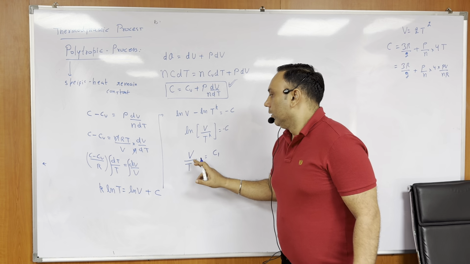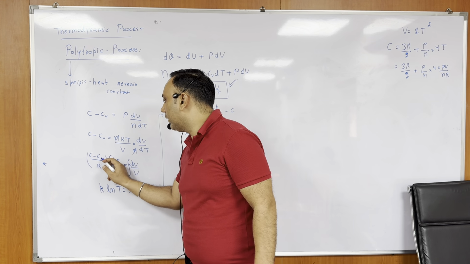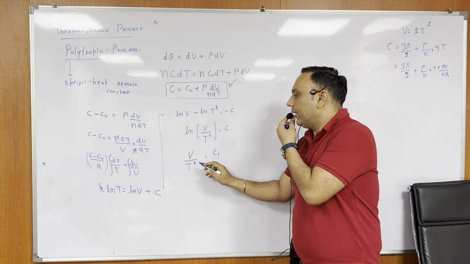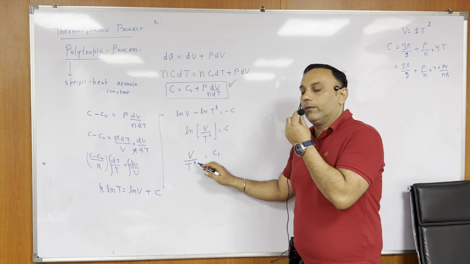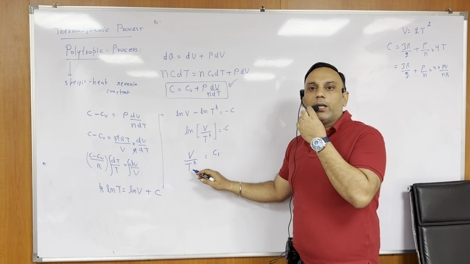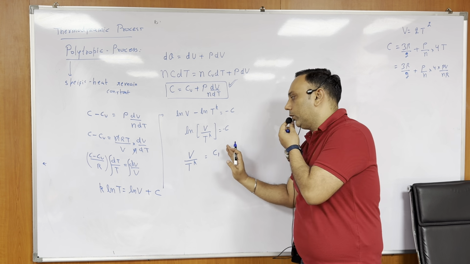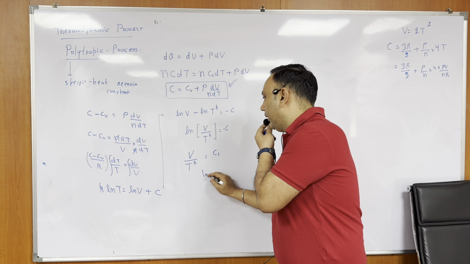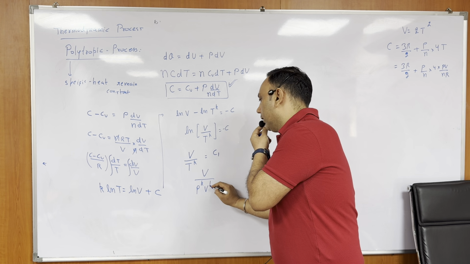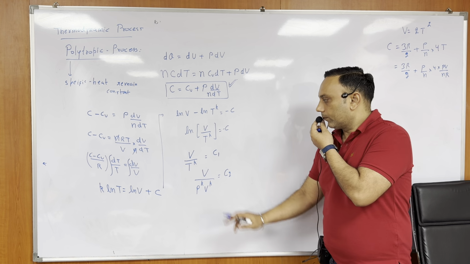Okay. Now, but K is some number. This term C minus Cv by R, that is coming, so that I am writing as K. Now again, let's change T to what? P and V. So what I can write for T? PV, because nR will again go to the constant, right? So I can write V upon P to the power K, V to the power K is equal to another constant, say C2. Yes or no? You tell.